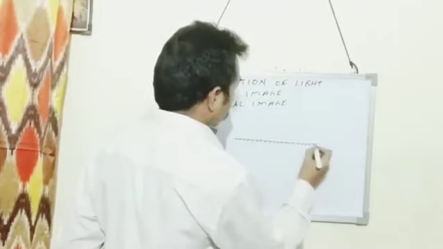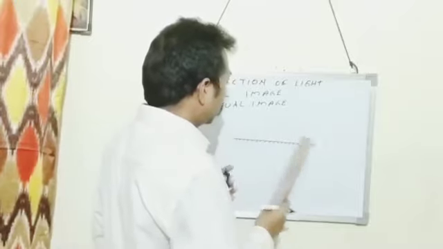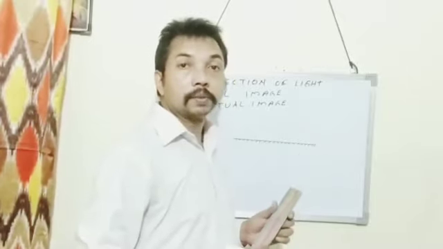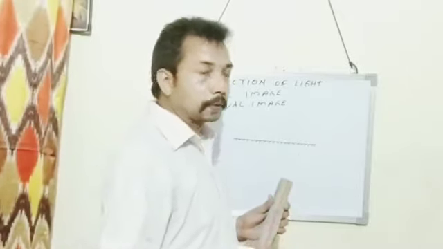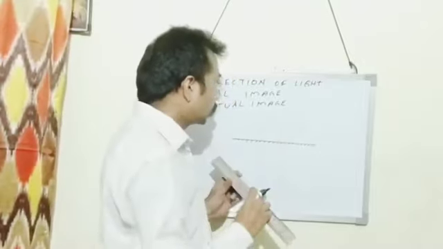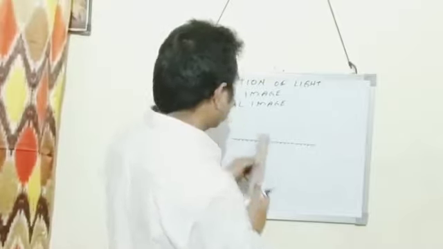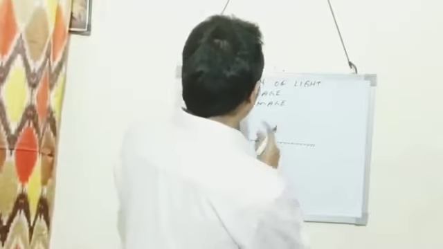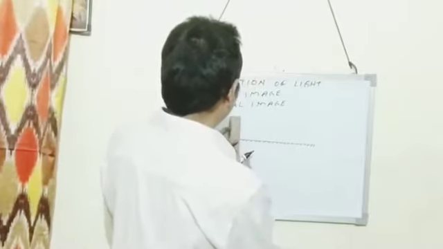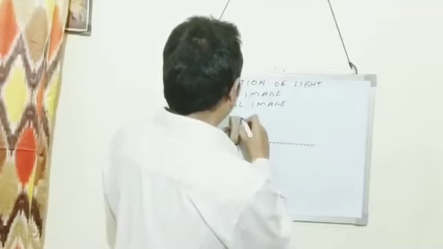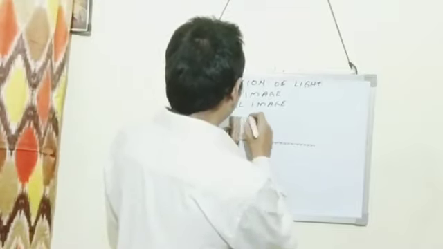So this shows that this surface is silvered. This silvered surface is the reflecting surface, and the other surface is the polished surface. Then we keep a point object. So this is a point object which is kept.